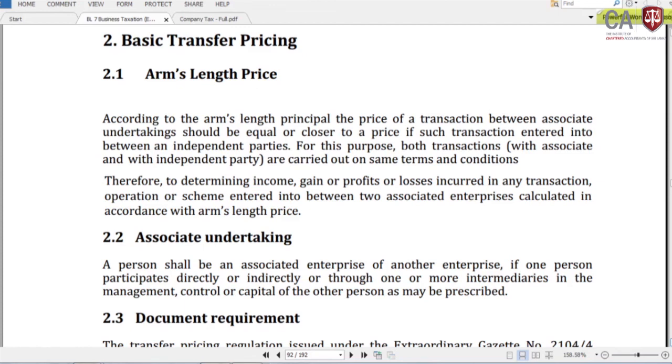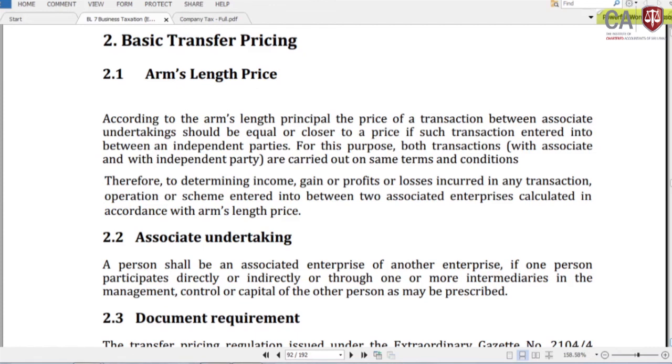Therefore, transfer pricing is a different and specific area, and it has to be considered separately. But in this syllabus it is not a major concern; you only need some basic knowledge.